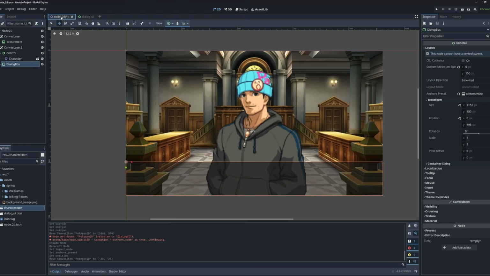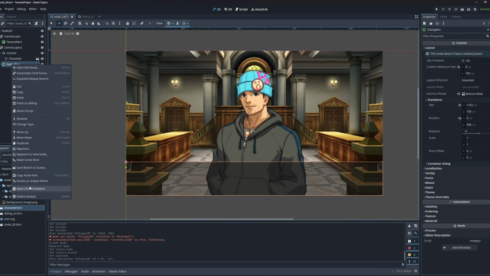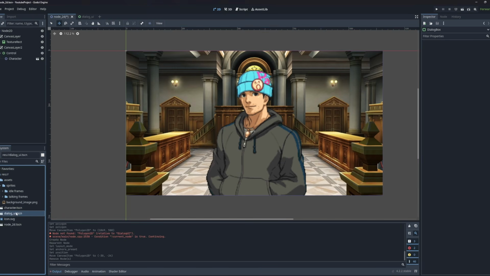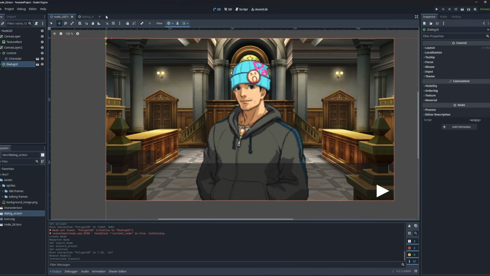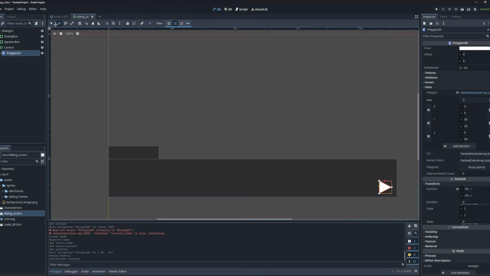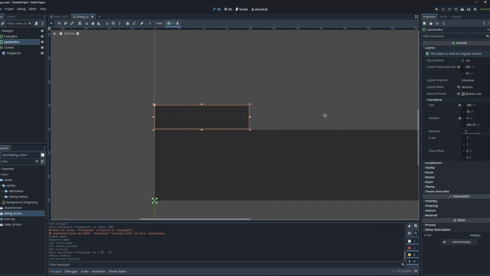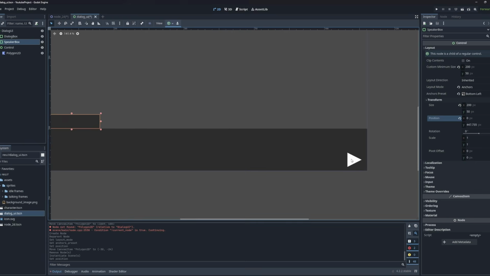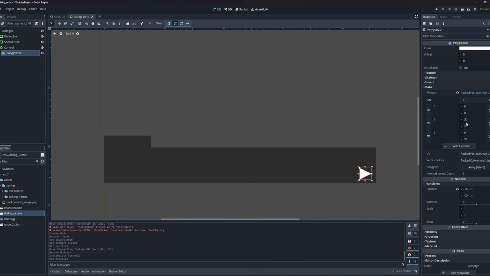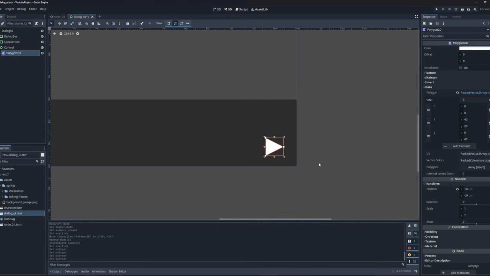Now, if we go back to our main scene, we don't actually need this dialog box anymore, because we created a new element called a dialog UI, and that's what we're going to use instead. There we go. So I'm going to do some very quick readjusting here. I'm going to position this a little bit lower so it actually touches the dialog box, and I'm going to make my cursor smaller. I'm going to do maybe 40 by 20, and then here we're going to do 40 as well. So that's a little bit better. And I'm going to position this roughly at the bottom right there. Okay.